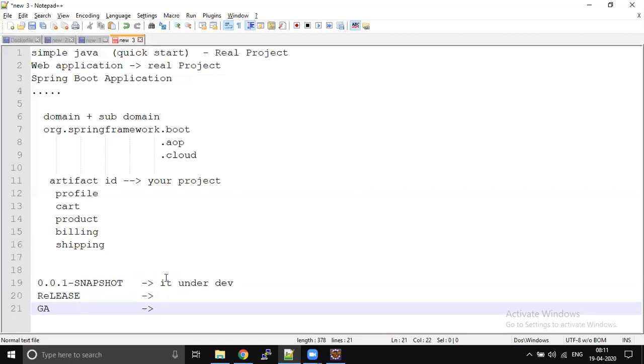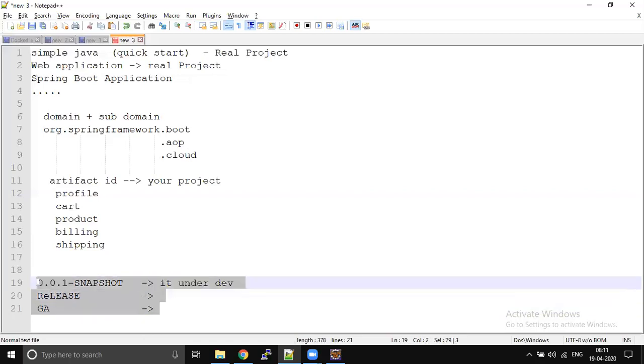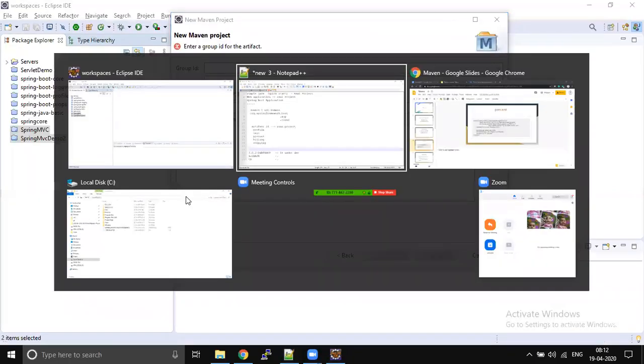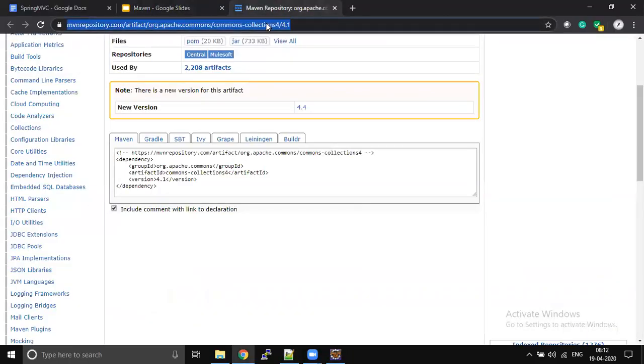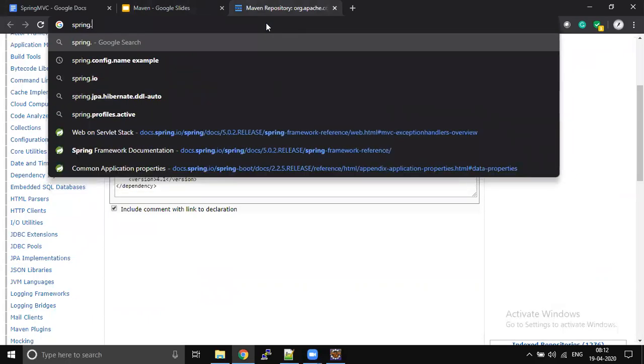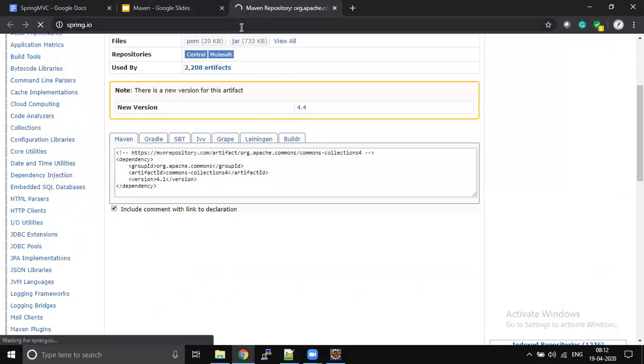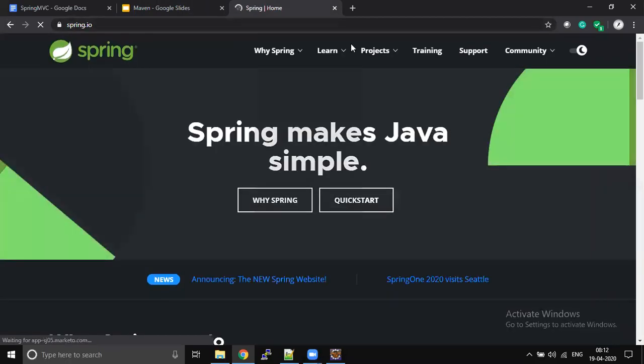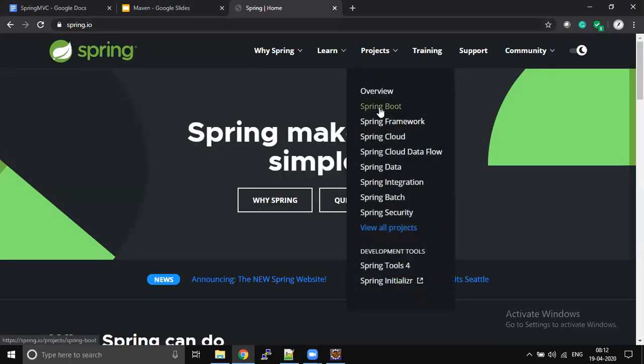The same thing can be found in any application where we maintain the standards. Let's go to Spring projects and go to any particular project.